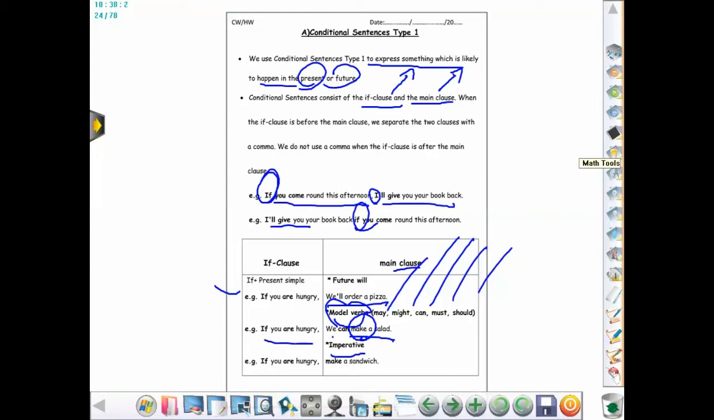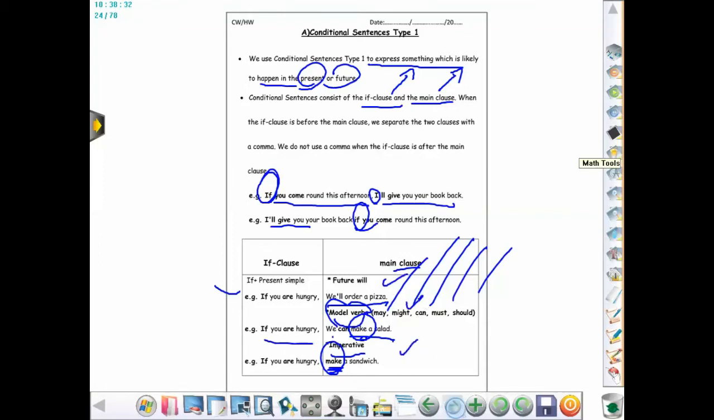What's the meaning of imperative here? Just verb infinitive. You're not going to start the sentence with the subject or anything. Just put verb infinitive. When I say, if you are hungry, make a sandwich, this is imperative. I order you to do something. These are the forms that I can put in the main clause. Okay? But the if clause is in the present simple. The main clause could be different forms. Future will, modal verbs, imperatives.